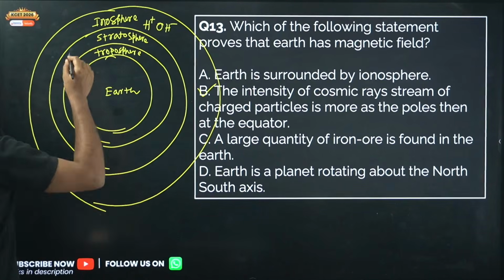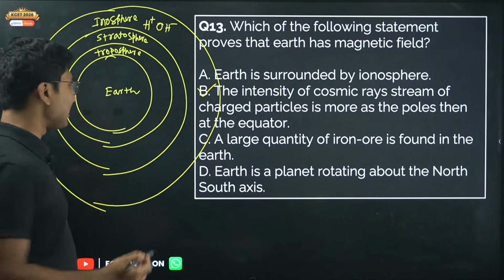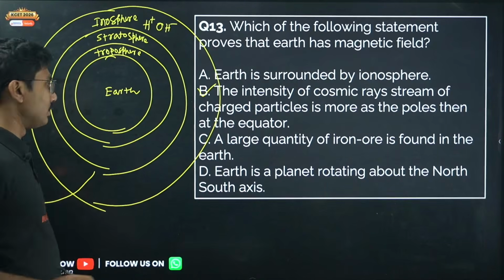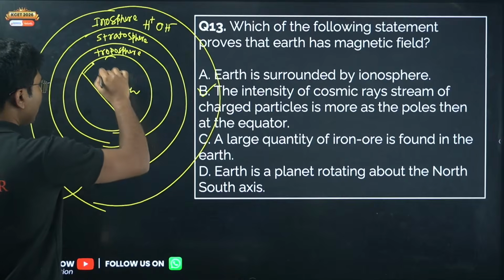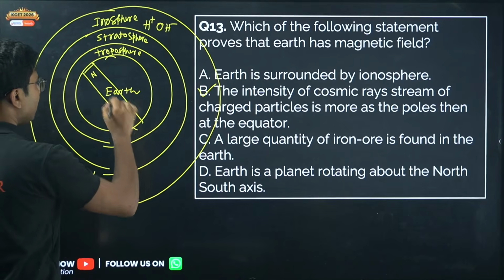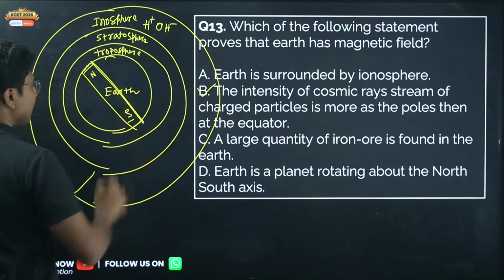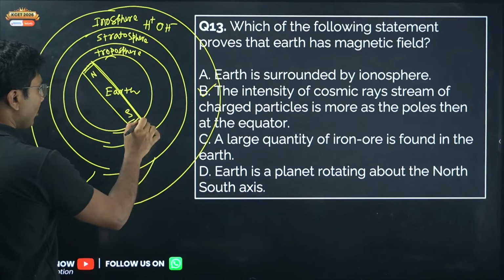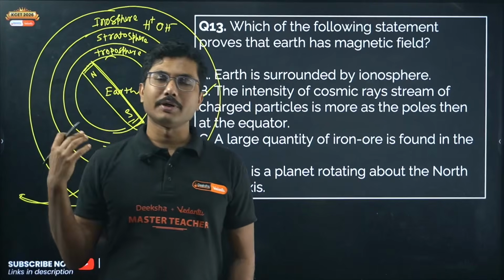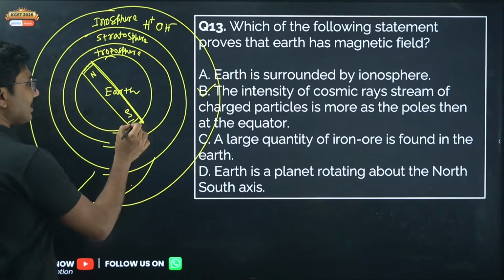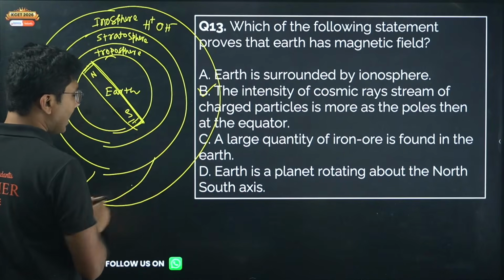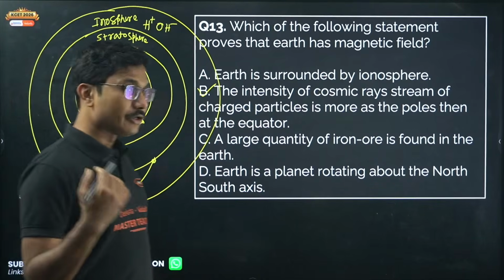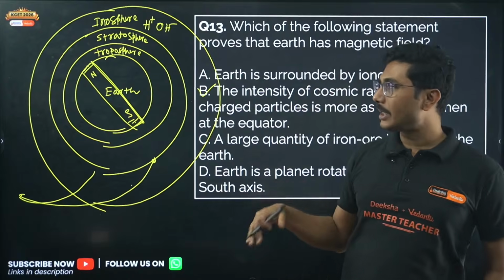If you consider the cosmic rays, that is high energy particles, when they come, they interact more near the poles. Why near the poles? Because the north and south poles of the Earth's magnetic field are located like this. So all the high energy particles, when they come, are moving towards the pole, because moving particles produce a magnetic field of their own, and that magnetic field and this magnetic field interact with each other and start attracting, and that is why you see aurora borealis and aurora australis, the northern lights and southern lights.